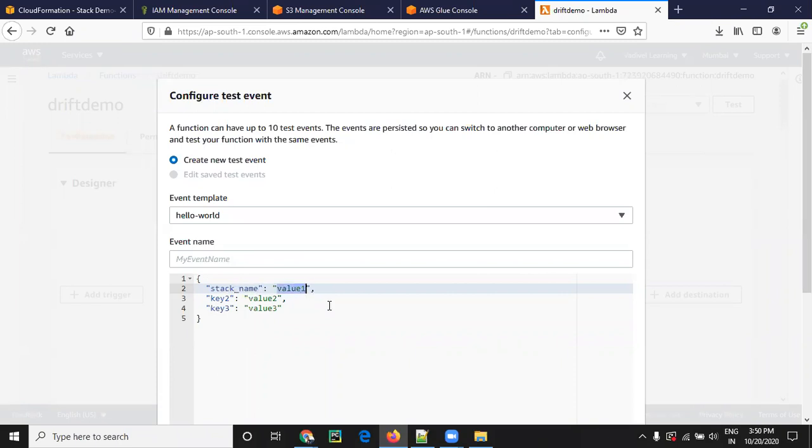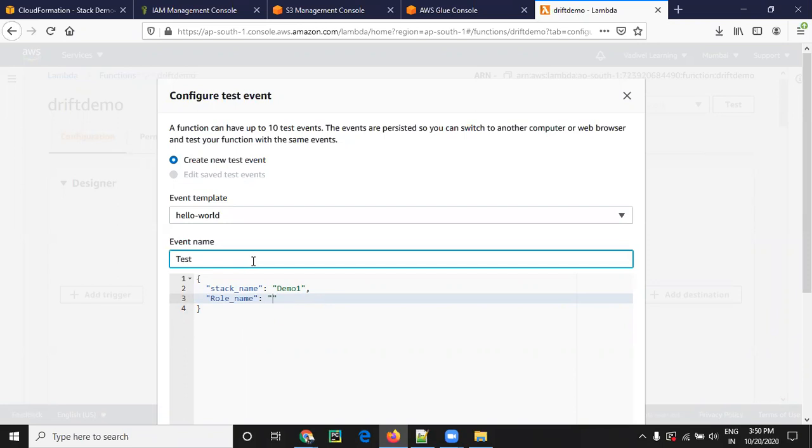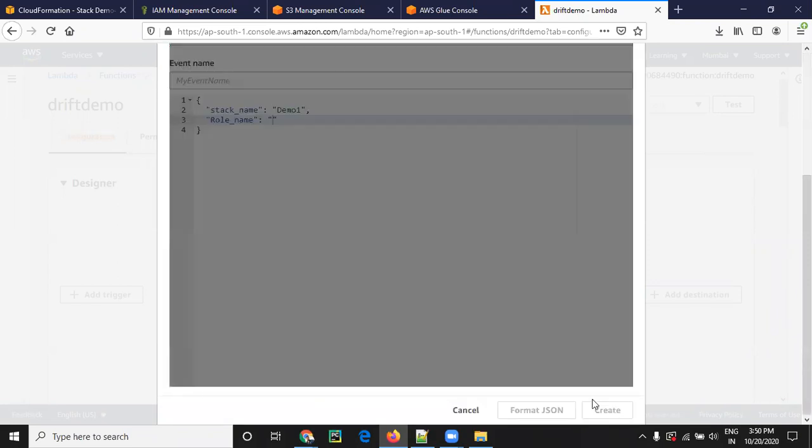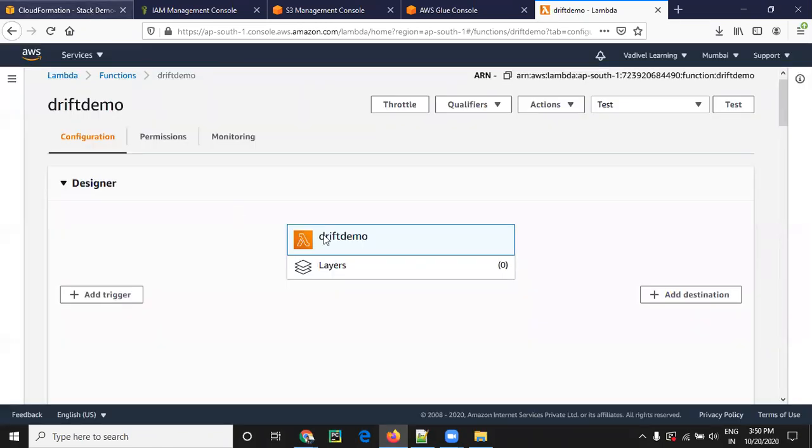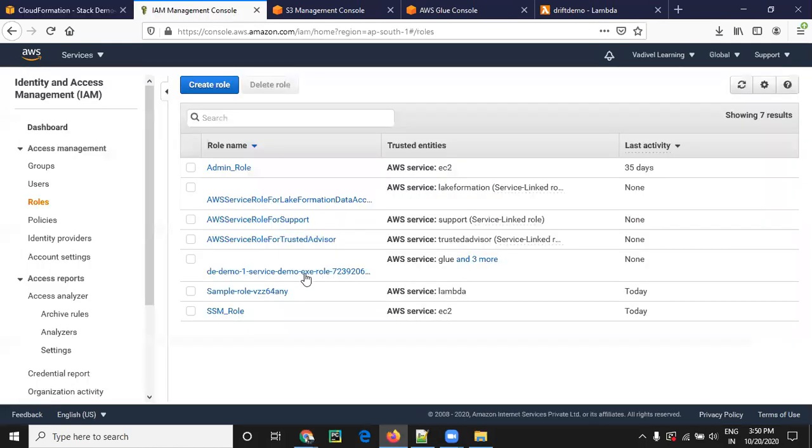The stack name we have to give is the one we created in the first demo. Here we have to give the role name. Why are we giving a specific role and role name? For example, if someone created a stack with multiple resources, say 50 or 100 resources, for demo purposes we have customized it and picked only that IAM policy role here.